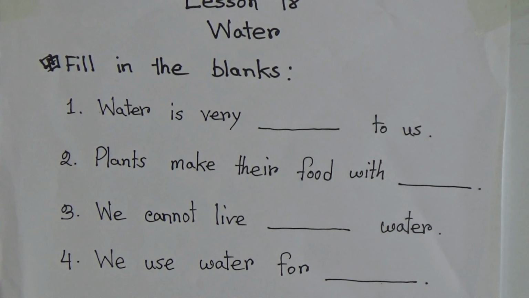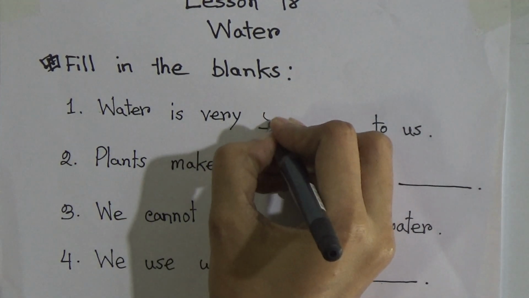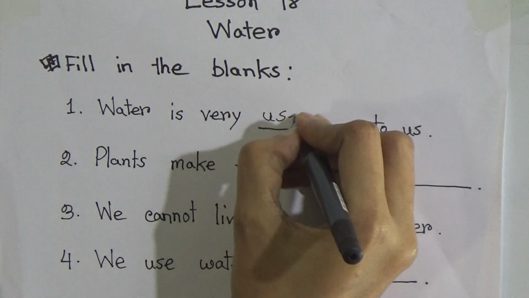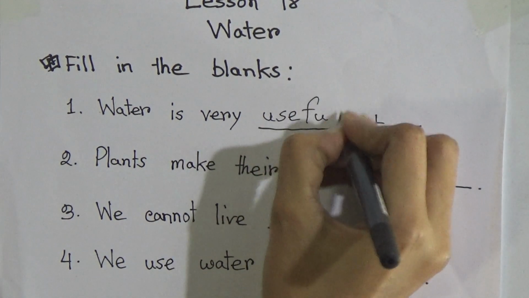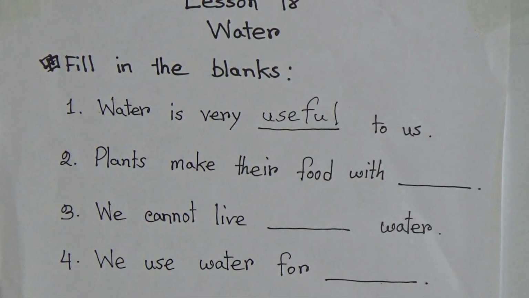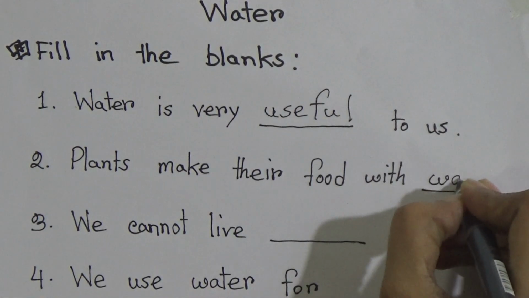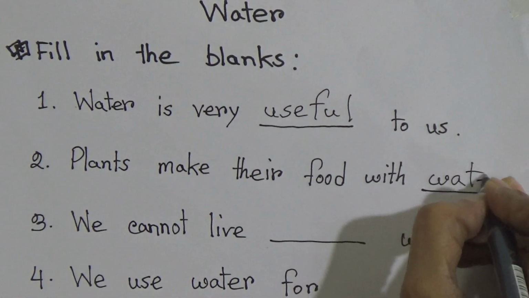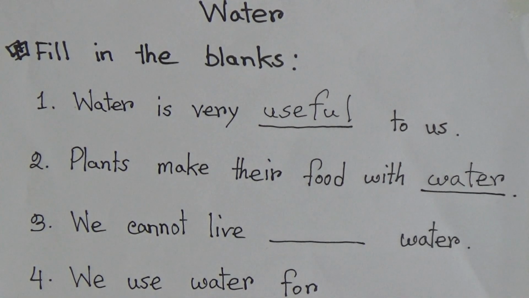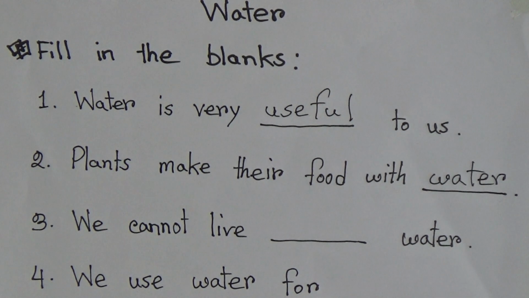Number 1, water is very useful to us. Okay, so write here useful. Number 2, plants make their food with water. Dear students, you all know that plants need water to make their food.